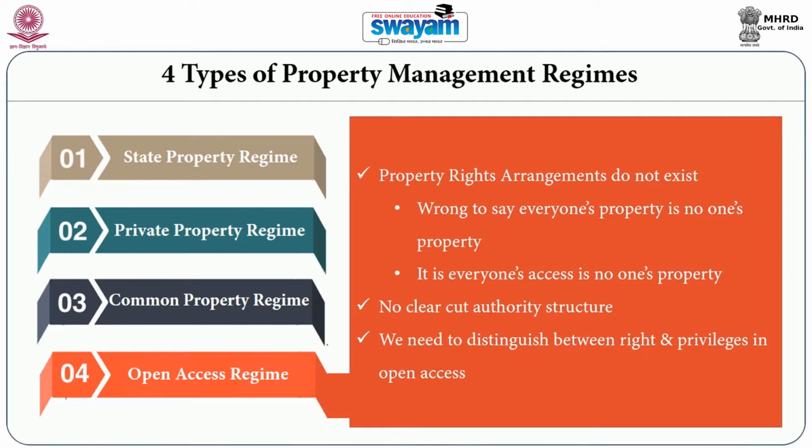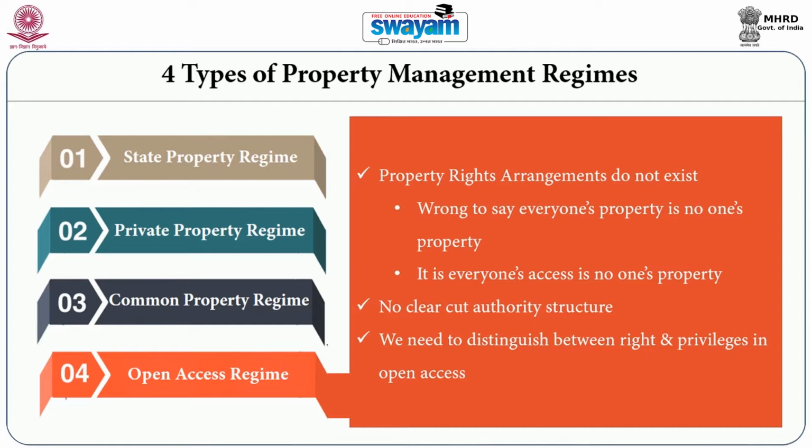So, when it becomes someone's right over the resource, it becomes others' responsibility, others' duty to respect that right. Therefore, in the case of state property regime, common property regime and private property regime, there are clear cut rights and duties over the resource. Whereas, in the case of open access regime, there is no one who can enjoy an exclusive right over the resource, and everyone uses privileges.